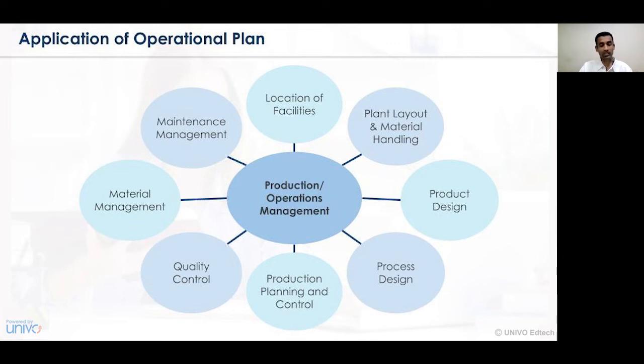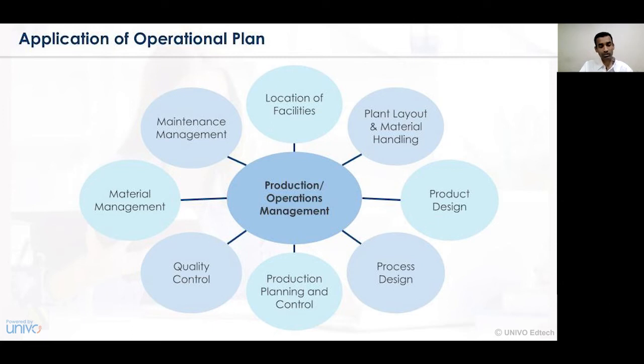The next perspective is plant layout and material handling. What is the structure or layout of a certain plant? What are the various compositions with respect to the material handling system, the connectivity of the plant, and the features or factors with respect to the internal and external environment? All those factors play an important role with respect to the plant layout. The proximity and connectivity with the market are also other sub-considerations.